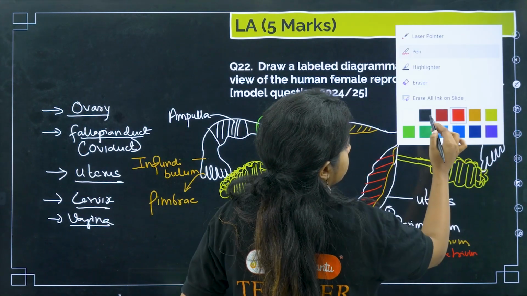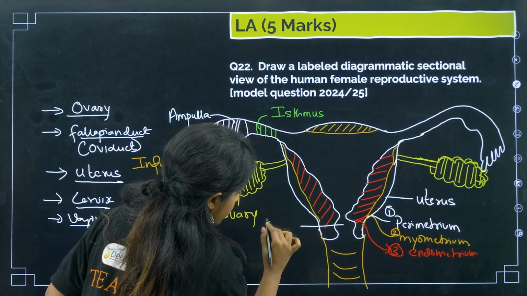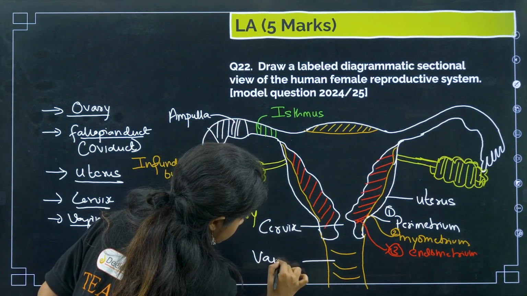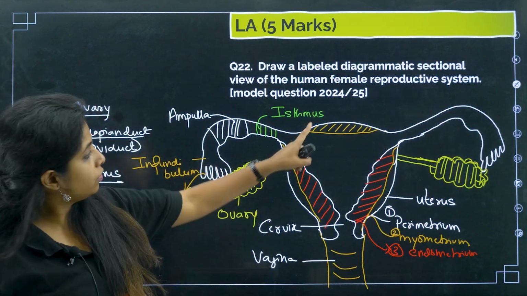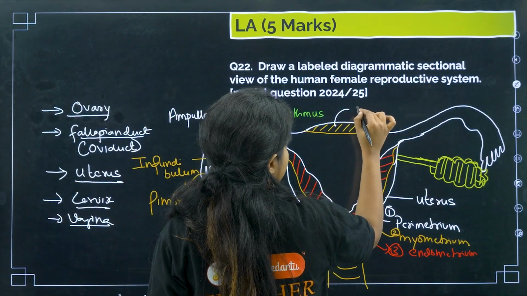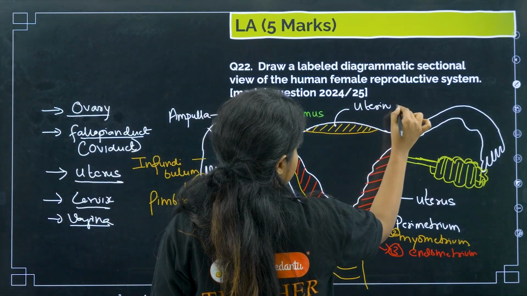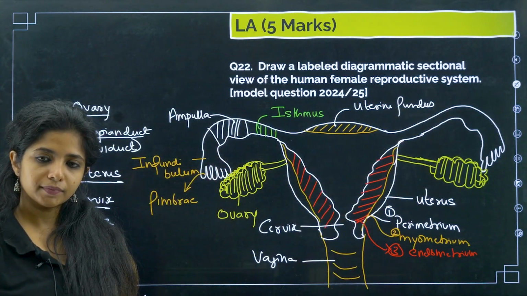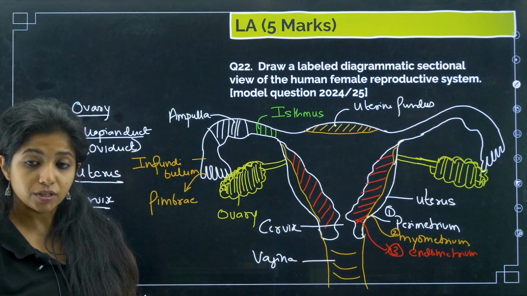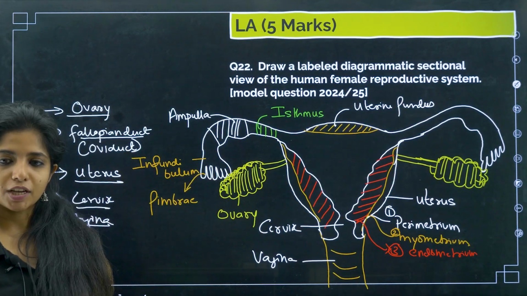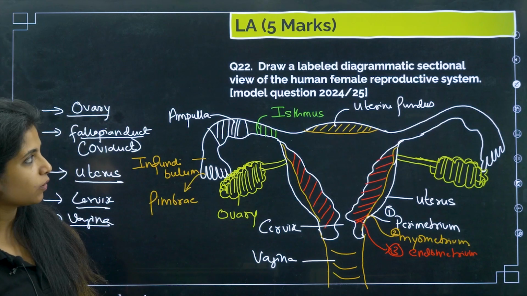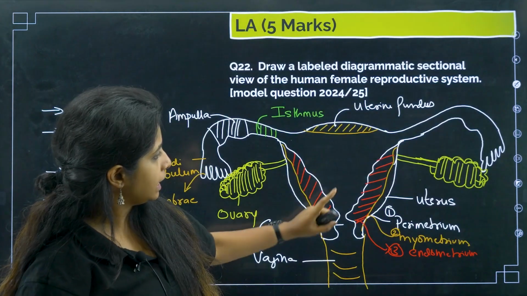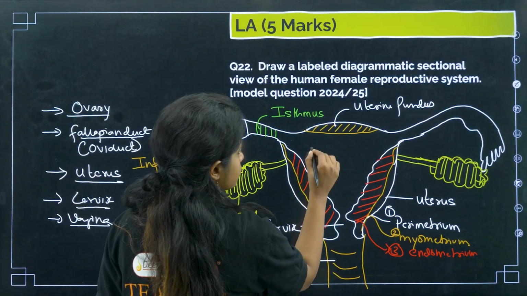Now, this particular part is known as the cervix, and this particular part is known as the vagina. Now in the uterus, this part is known as the uterine fundus. What do you call it? Uterine fundus. Cool? Works? Okay, so this is how you have to draw the diagrammatic sectional view of the human female reproductive system. This is how it actually looks. It's the same thing, I made it like this. I hope it works. So this becomes the uterine cavity.